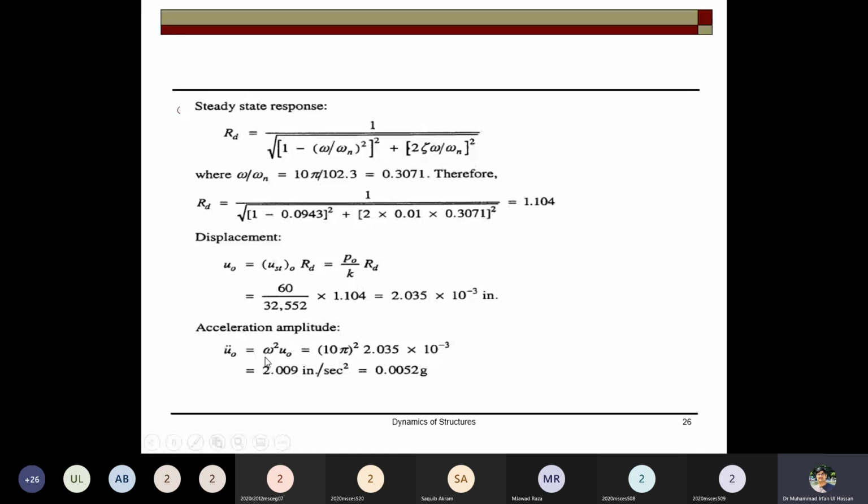This is the acceleration amplitude. This is the relation between the displacement response factor and the acceleration response factor. This we can compute, the required parameters for this problem.